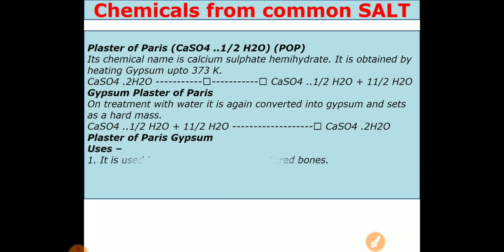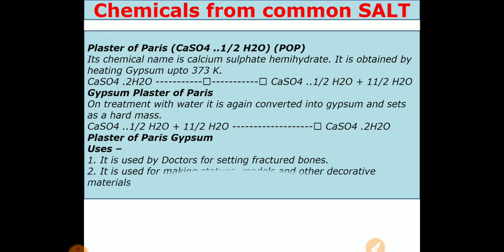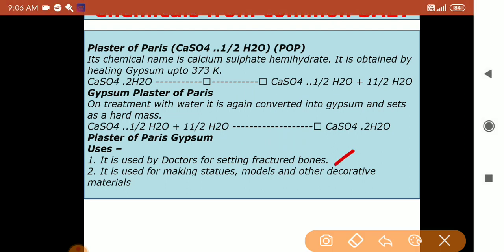Now we'll see the uses. It is used by doctors for setting fractured bones, as everybody knows. The second use is for making statues, models and other decorative materials. Inside your house, whatever decorative materials, statues and decorative pots there may be, and many other things in the house, can be made using plaster of Paris.